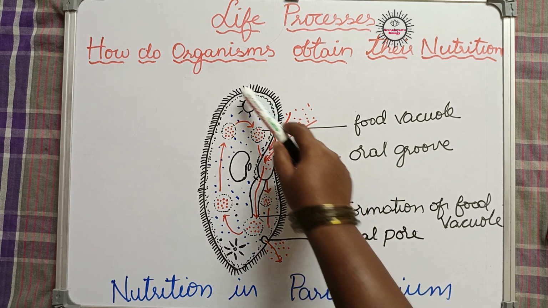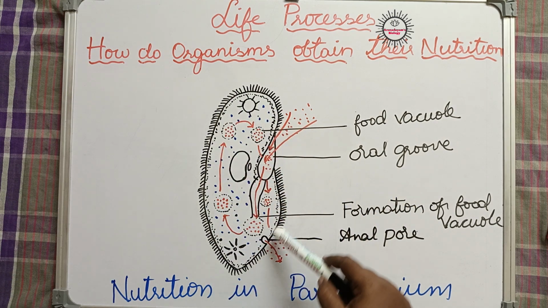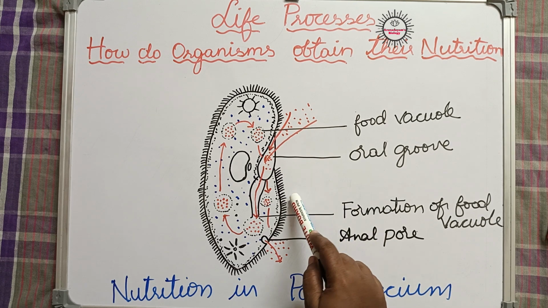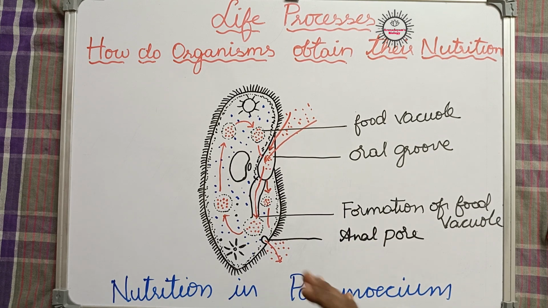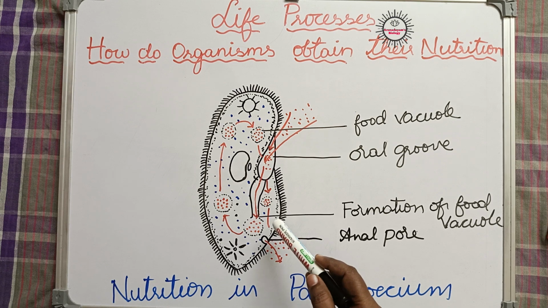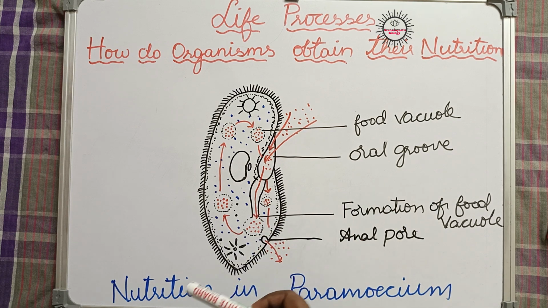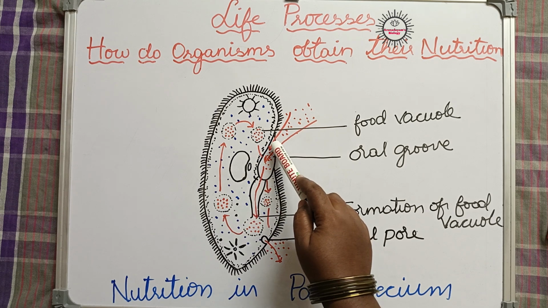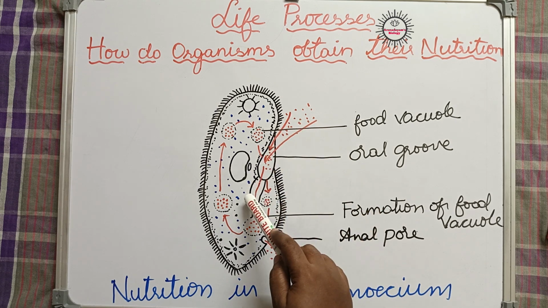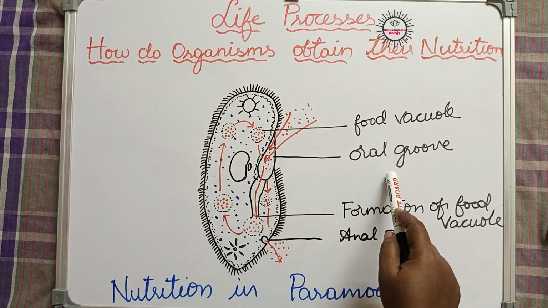Its body has cilia. The body is covered with so many thread-like structures called cilia. With the help of these cilia only, the Paramoecium will move from one place to another to search for food material. Okay, so here Paramoecium has a specific spot in its body which will help in taking food from outside into the body. So that is the oral groove.